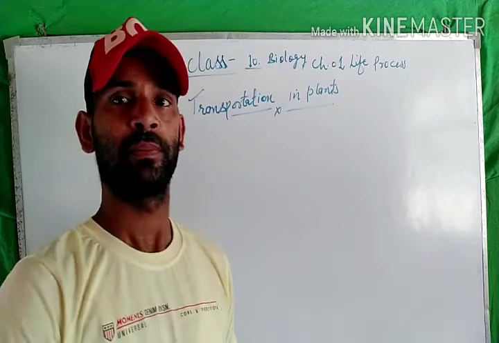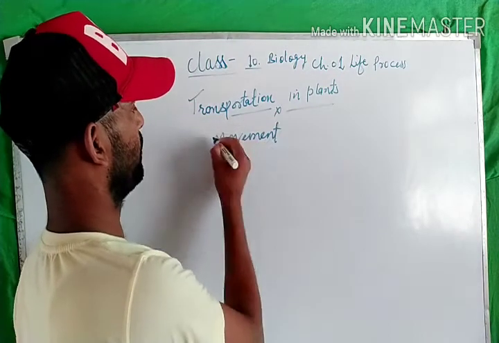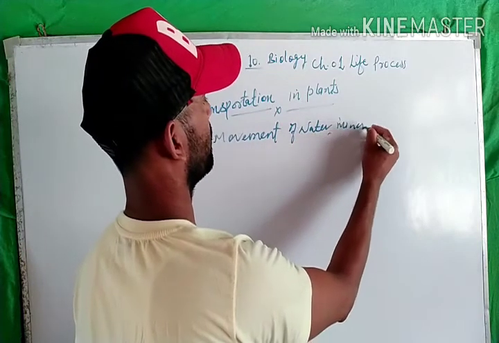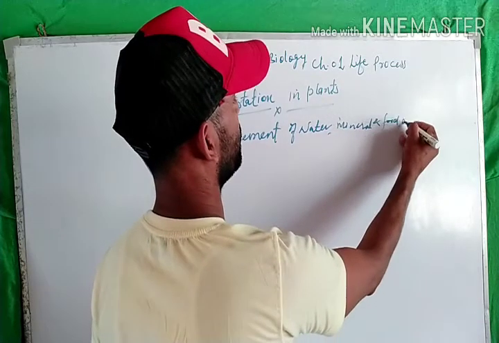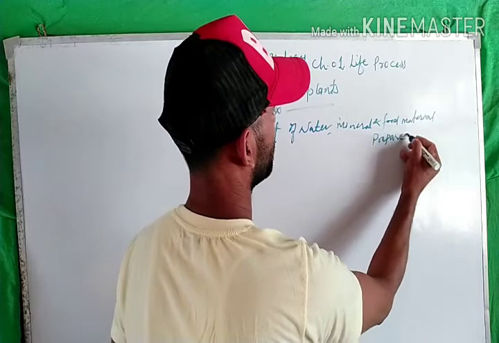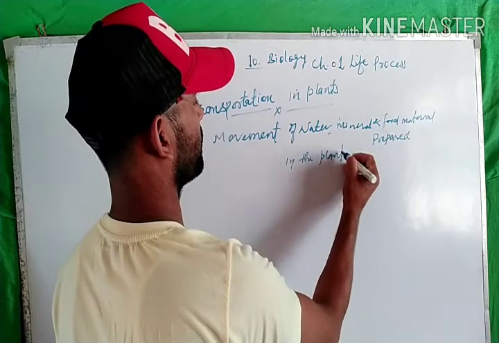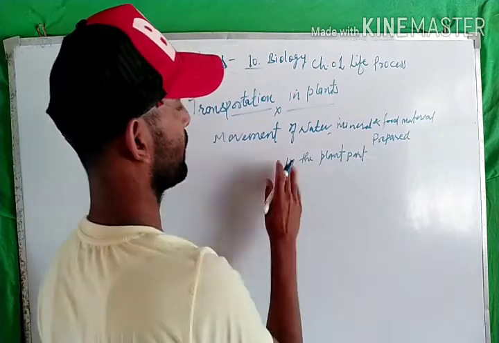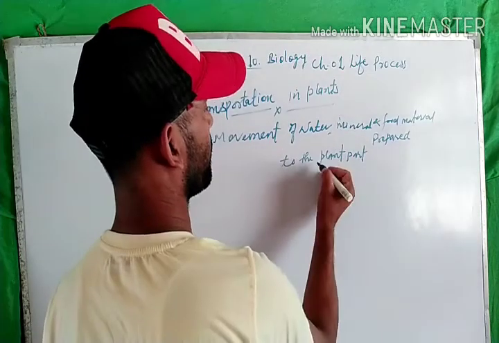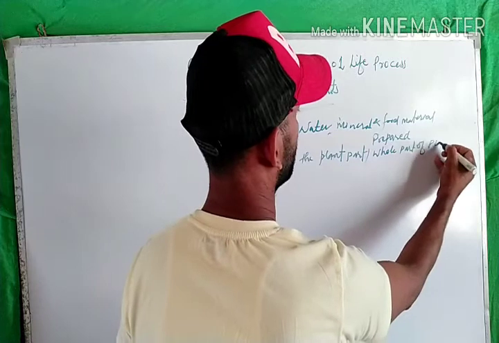What is transport? As I have earlier told you, transportation is the movement of water, minerals and food materials, and you can say the prepared food material, in the plant parts, to the plant part or to the whole of the plant.